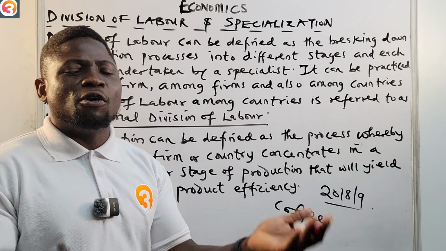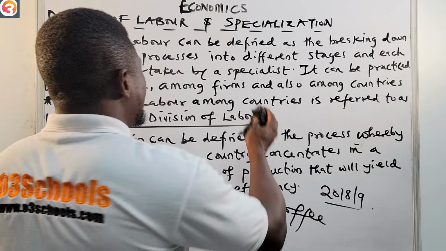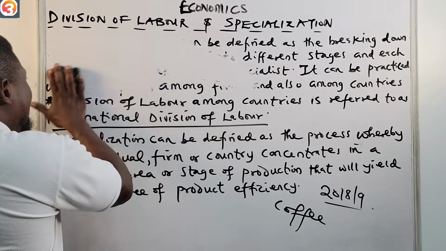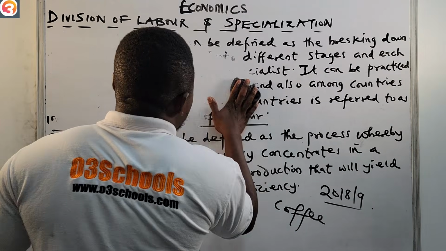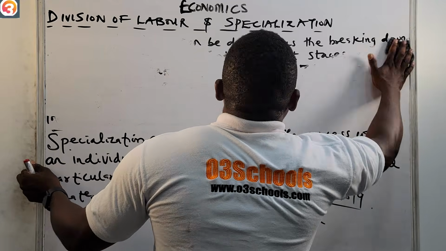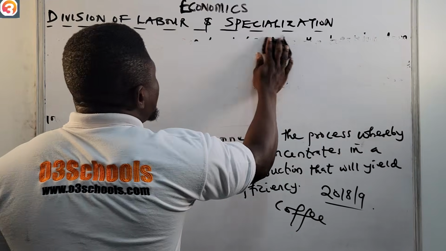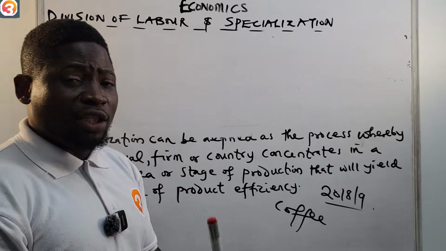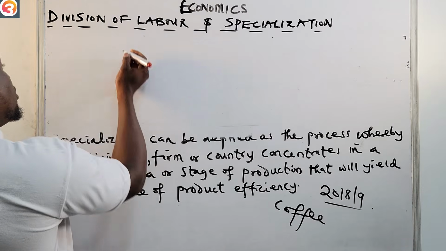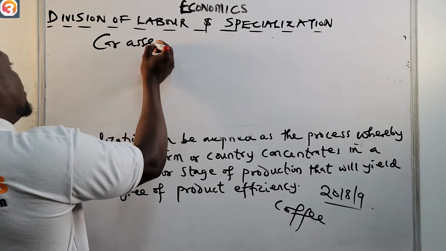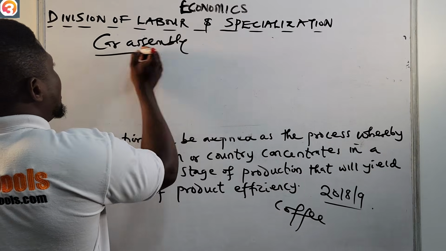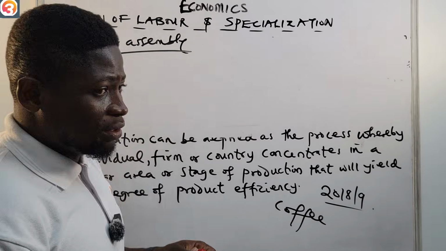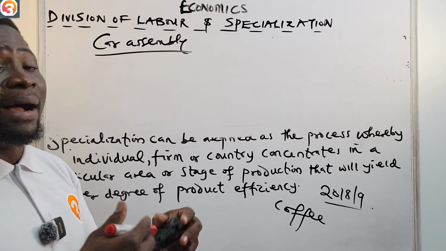Let me quickly give you a good example of division of labor. Let's say in a car assembly company, for example, like Innocent or Toyota, that assembles car parts together.